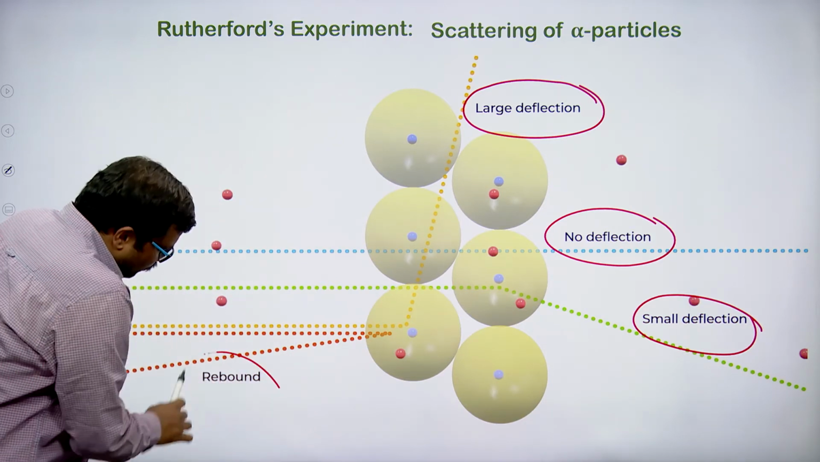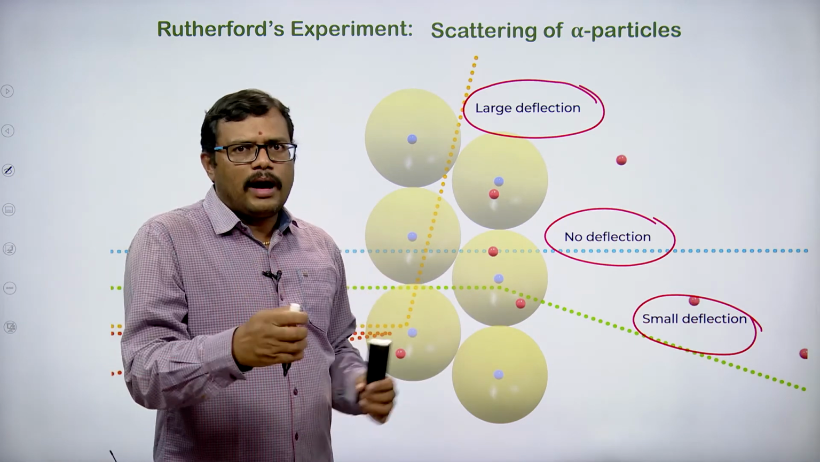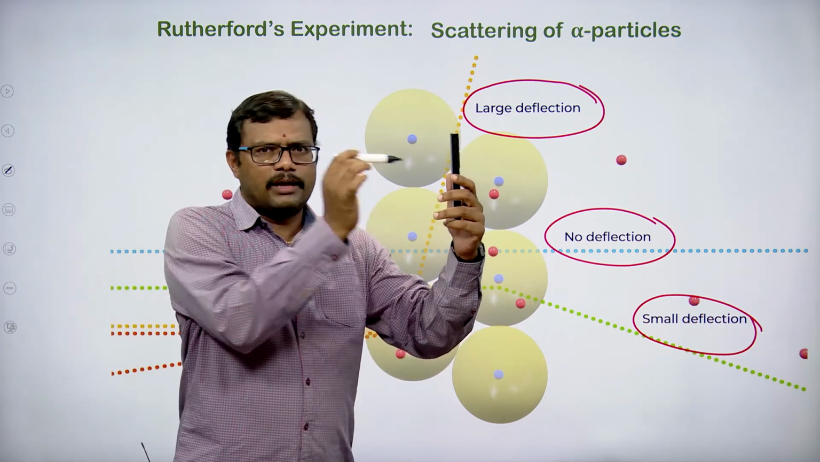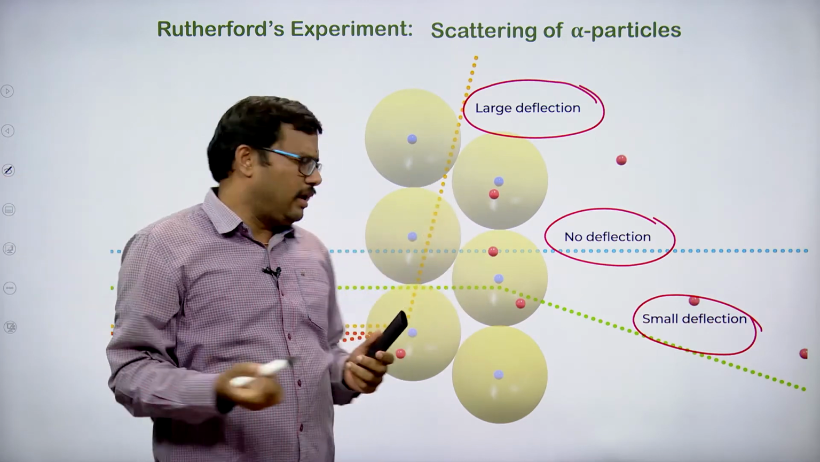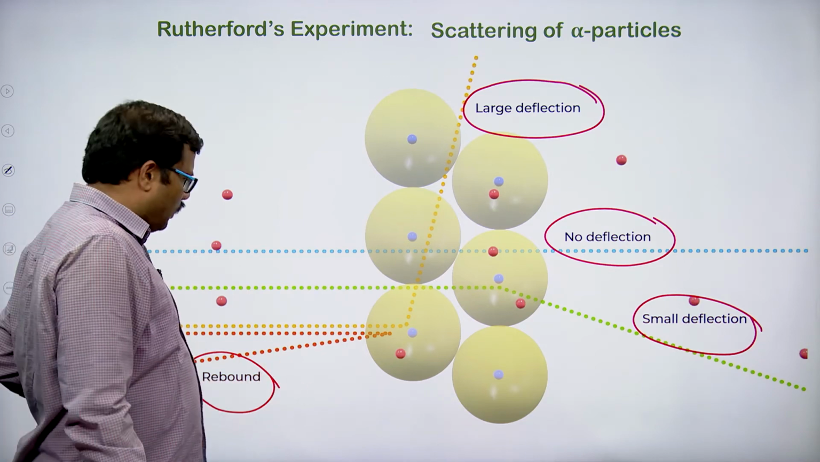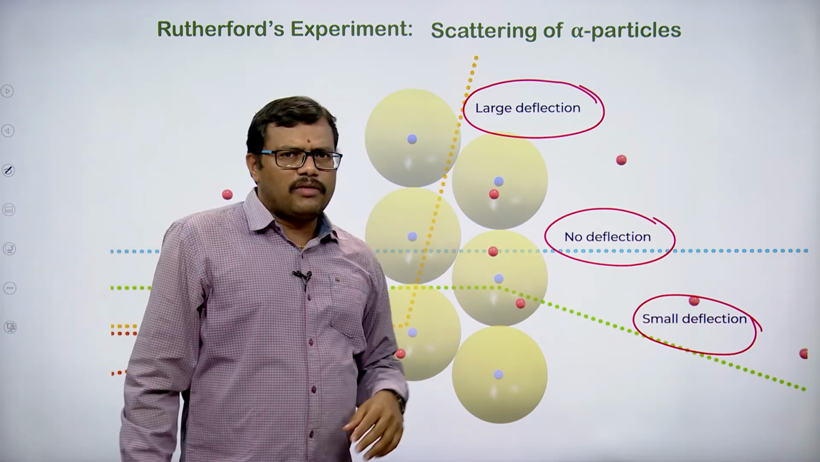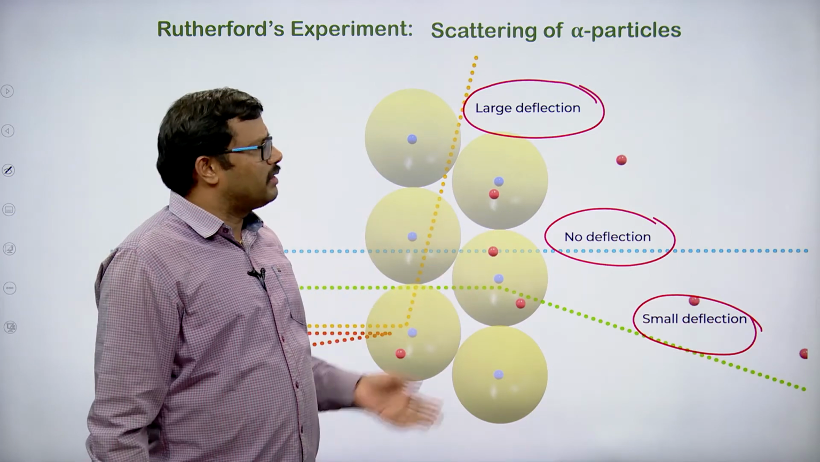And very few means if you are firing 20,000 alpha particles, one particle is going and hitting and coming back, bouncing back. So, that is how we can see here the red one bouncing back, rebounding. It is coming back exactly. So, this is how the concept was observed by Rutherford.